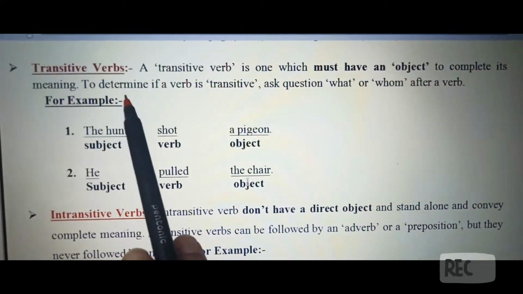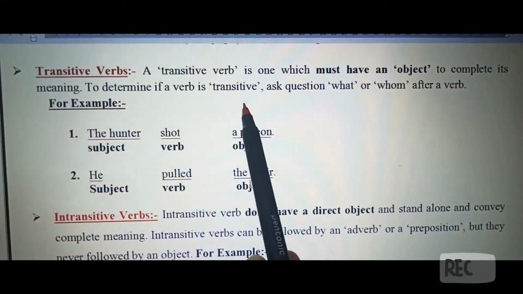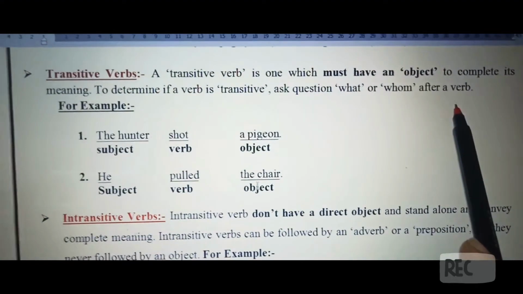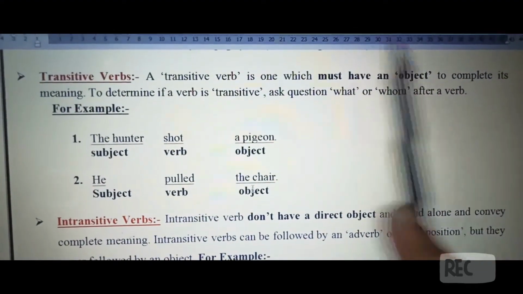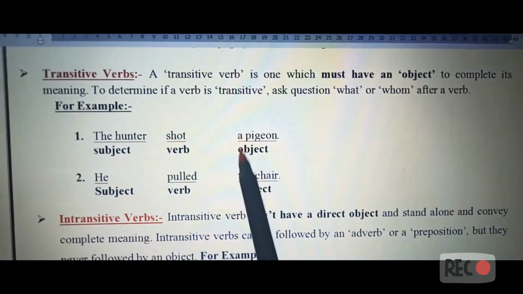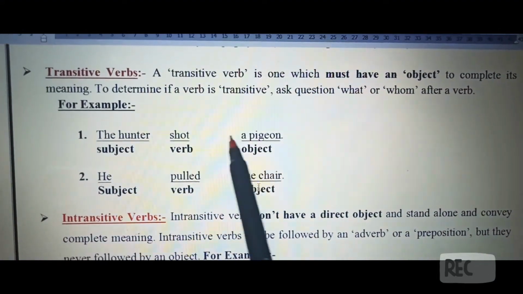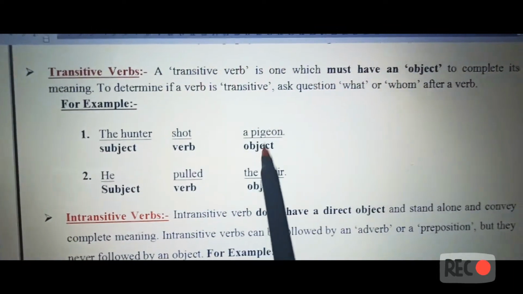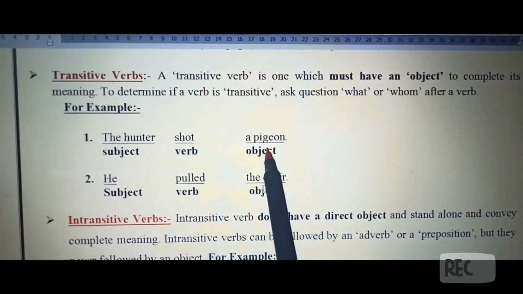To determine if a verb is transitive, you need to ask the question "what" or "whom" after the verb. For example, the hunter shot a pigeon. So what did the hunter shoot? The hunter shot the pigeon. So this is the object. Therefore it is a transitive verb.